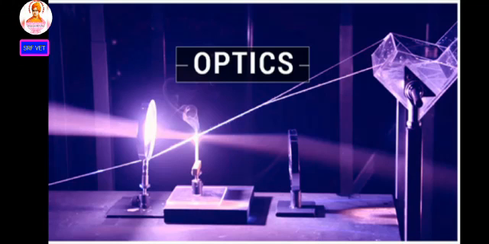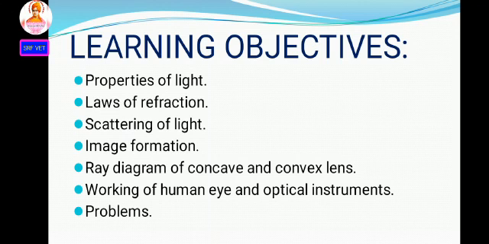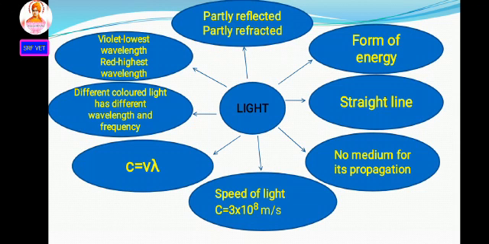So in this lesson you have to learn about the properties of light, laws of refraction, scattering of light, image formation, ray diagram of concave and convex lens, working of human eye and optical instruments, and problems. So let us see one by one. First one, properties of light.